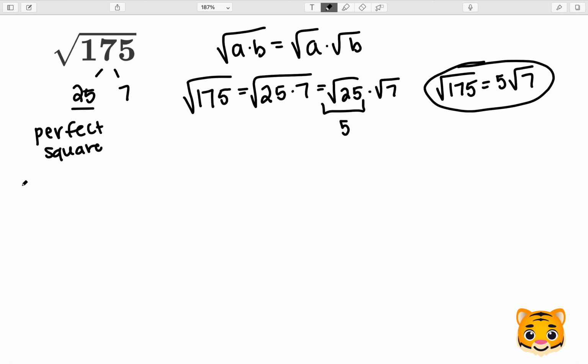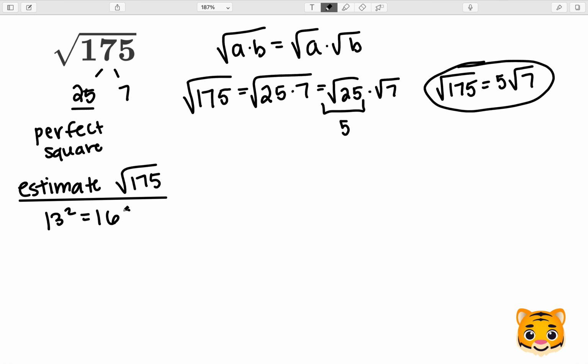However, we can also estimate the square root of 175 to the nearest whole number by looking at perfect squares nearby. 13 squared gives us 169, and 14 squared gives us 196. We can see that 175 is between 169 and 196. Therefore, we can write the following inequality.